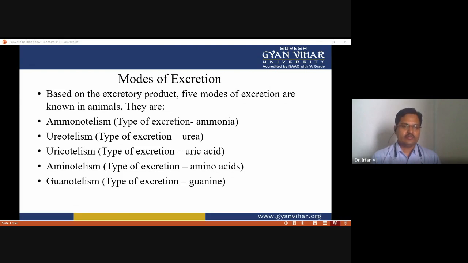Aminotelism: the end product is directly amino acid. And guanotelism: the end product of protein metabolism is guanine.